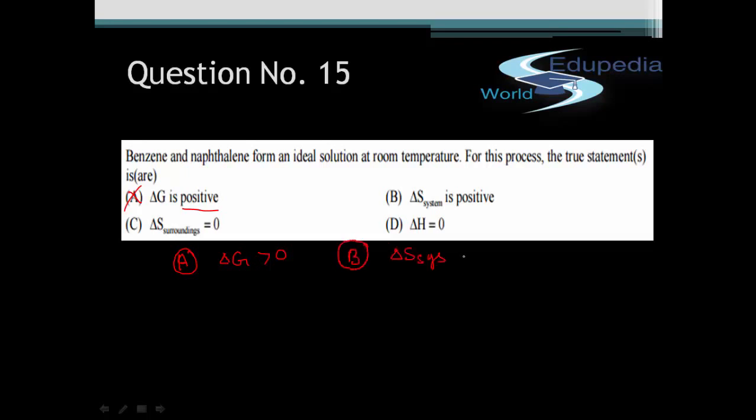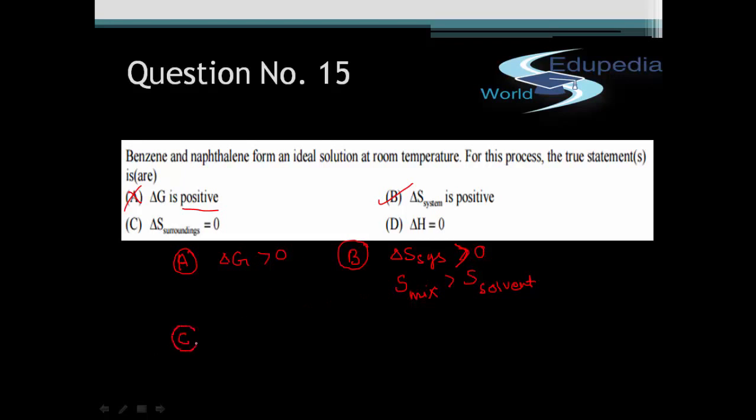Option B says delta S system is positive. Now this option will be correct. Why will it be correct? For the simple reason that we are mixing two liquids and they are forming a mixture after the process. So obviously the entropy, let us call it S mixture, would be greater than S of the individual liquids, let us call them solvent. So since the entropy is increasing in the process, delta S system will be greater than 0, which is positive. So B is the correct option.